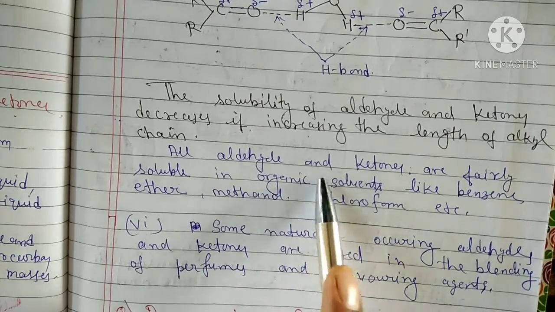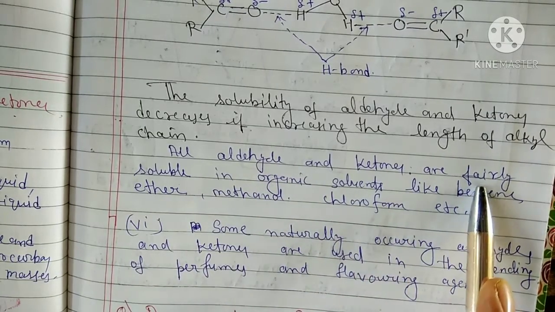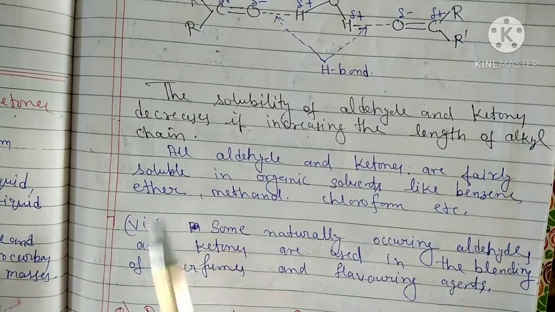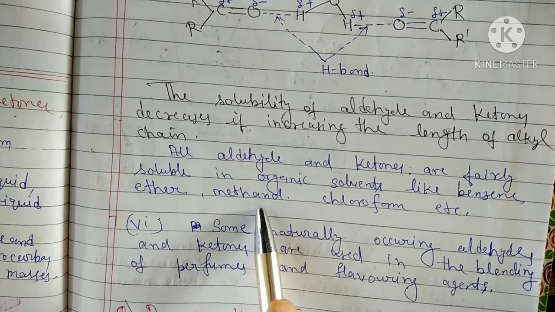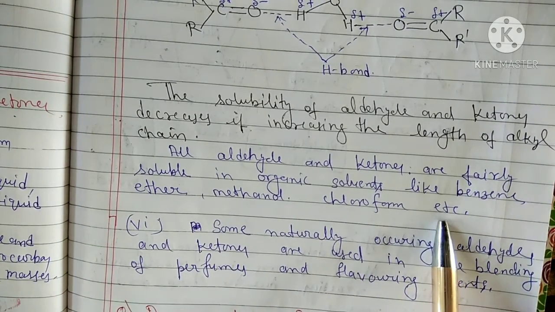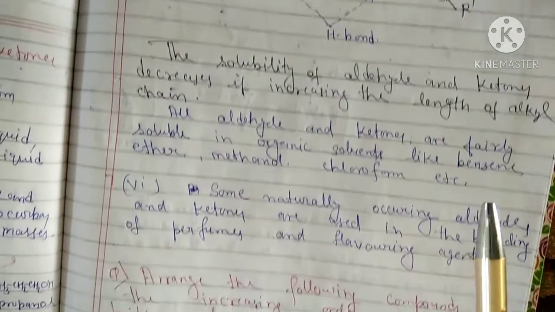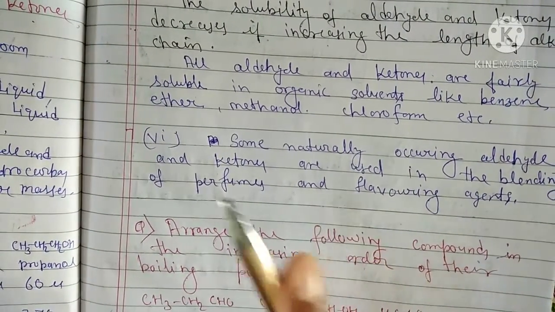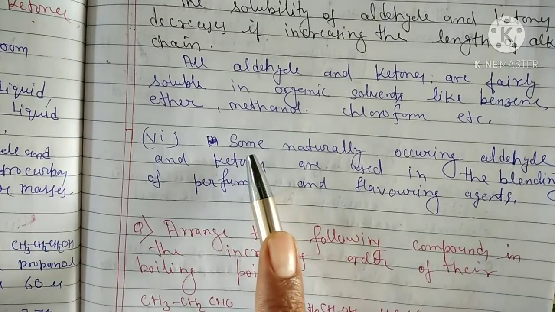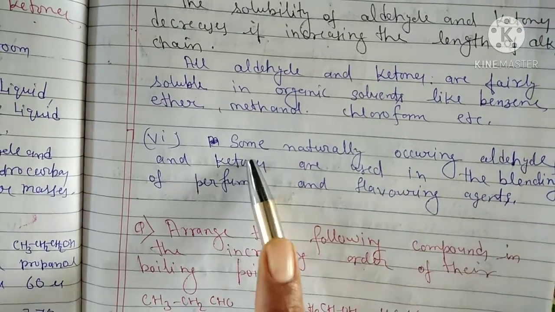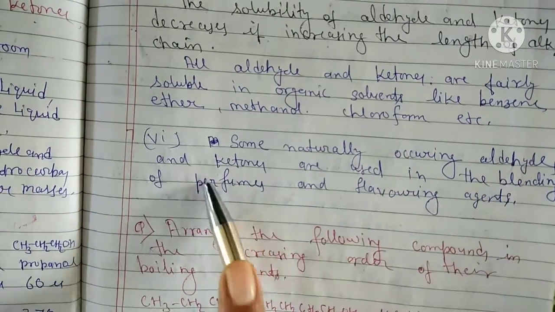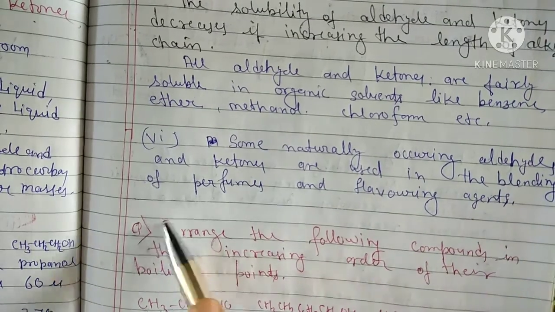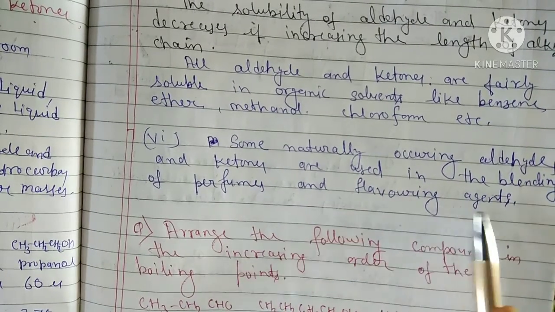All aldehydes and ketones are fairly soluble in organic solvents like benzene, ether, methanol, chloroform, etc. Some naturally occurring aldehydes and ketones are used in the blending of perfumes and flavoring agents.